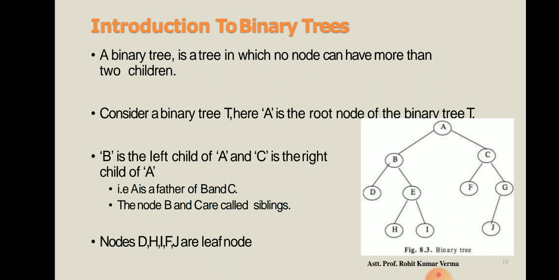For this binary tree the root node is A, B is the left child of A and C is the right child of A. Or we can say that A is the father of B and C, and B and C are called siblings. Also the nodes D, H, I, F, J are leaf nodes because they are not extended to any further child node.